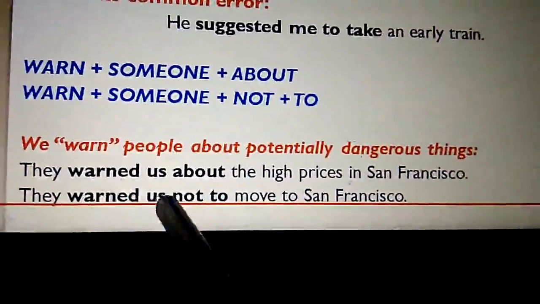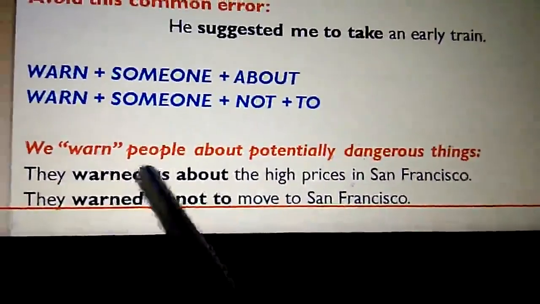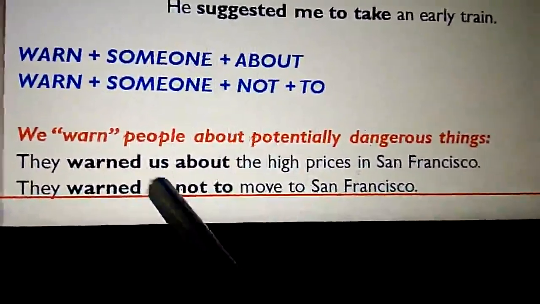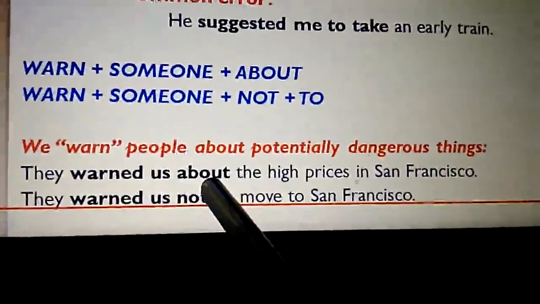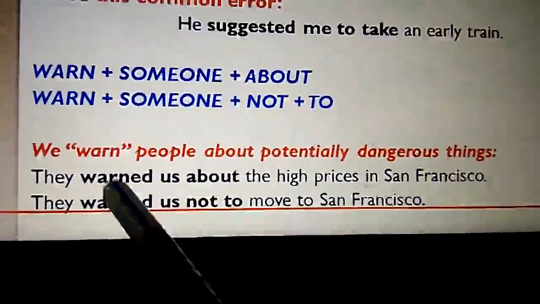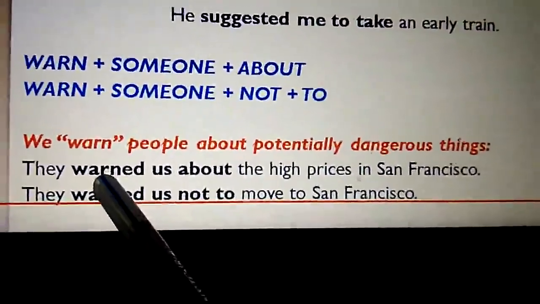They warned us about. Warned is the reporting verb. Immediately after warn, we have used a person, us, and after that, about. This is the pattern that we have to follow when we are using warn as the reporting verb.